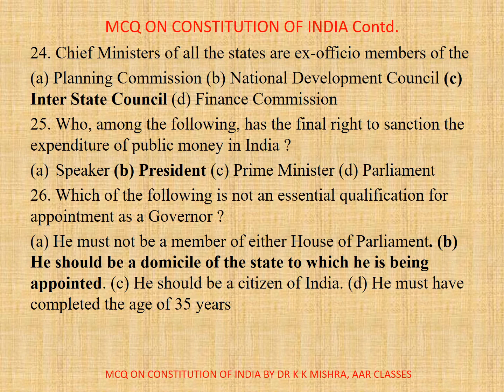26. Which of the following is not an essential qualification for appointment as a governor? A. He must not be a member of either house of parliament. B. Should be a domicile of the state to which he is being appointed. C. He should be a citizen of India. D. He must have completed the age of 35 years. Correct option is B. He should be a domicile of the state to which he is being appointed.